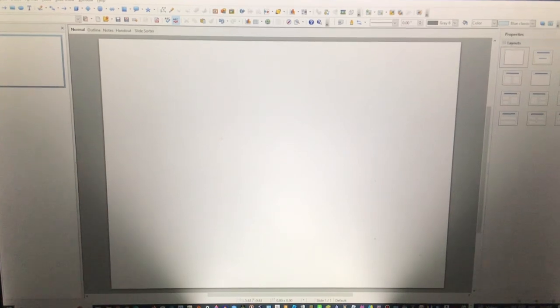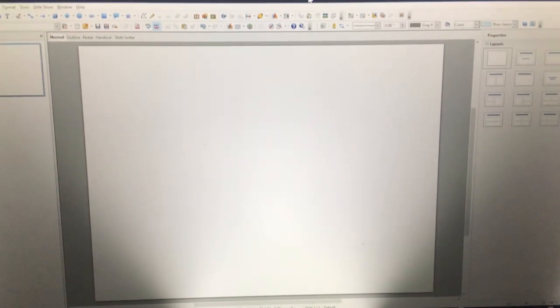Hello YouTube, this is going to be part 1 of how to make an elevator animation. Now all I use is OpenOffice Impress, but I'm no longer using any other type except for OpenOffice Impress. Now I just downloaded the skyscrapers and data, so I'm going to be showing you the data right now.